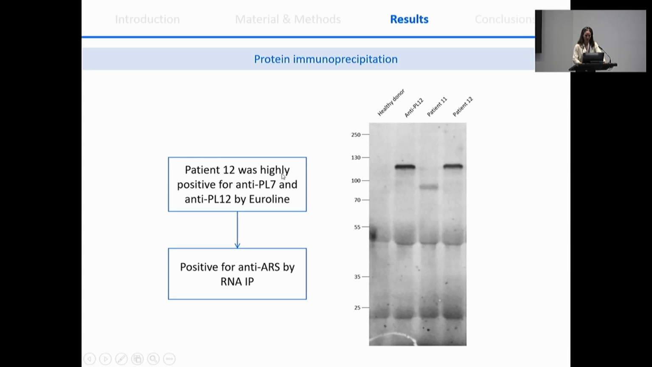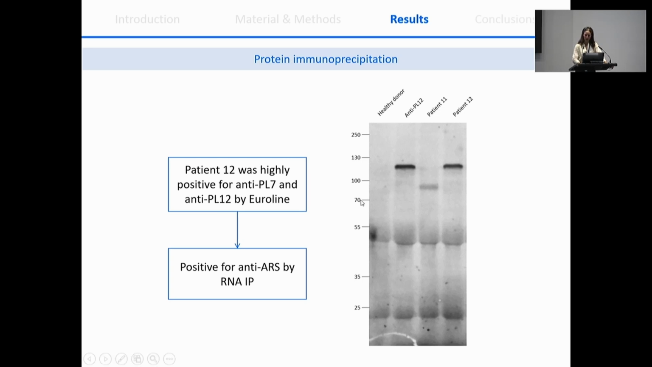Patient 12 was not only highly positive for anti-PL7, but also highly positive for another anti-synthetase, anti-PL12. It was positive by RNA immunoprecipitation, but sometimes with RNA immunoprecipitation it's complicated to differentiate between different anti-synthetases because we obtain bands at the same height with different patterns, but quite similar between them. So we decided to do a protein immunoprecipitation.